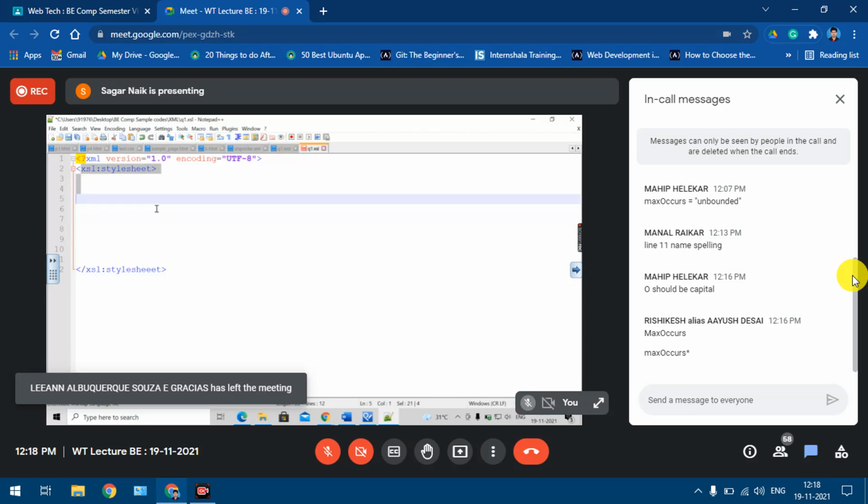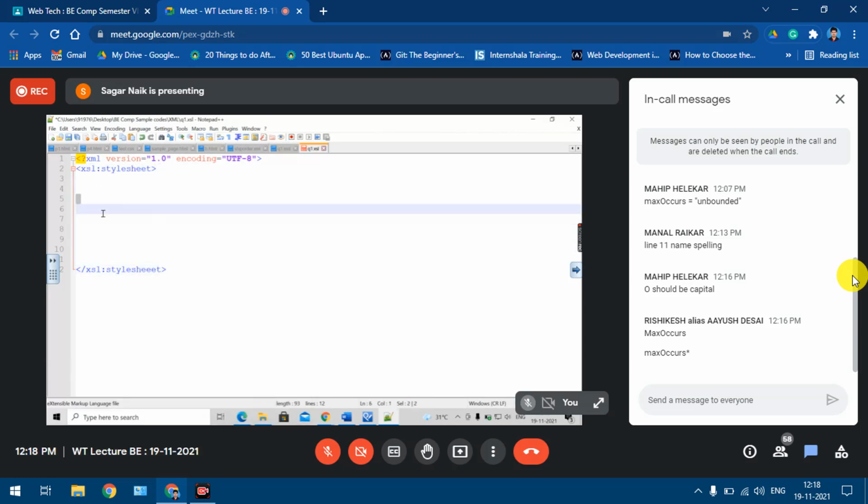So in between this stylesheet element, we will be having what? HTML code over here, right? So that also you all can practice if you are done with the schemas and all. Don't try to mix up all these things. Take one technology, implement multiple programs, then go for the second technology. Again, implement multiple programs, then go for the third. Later on you will be in a position to write all the things for a given file.